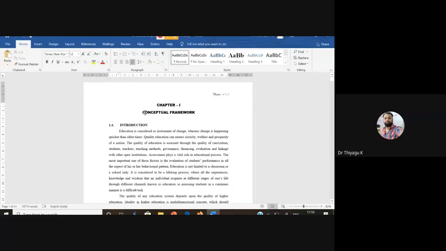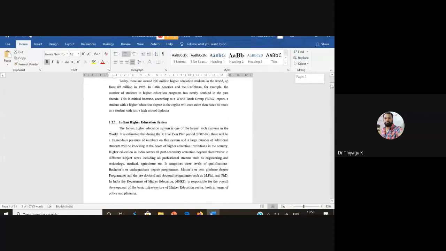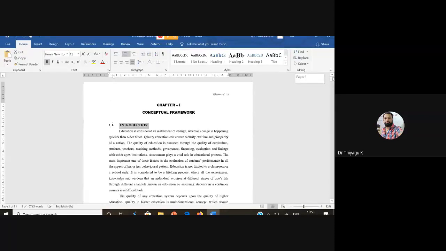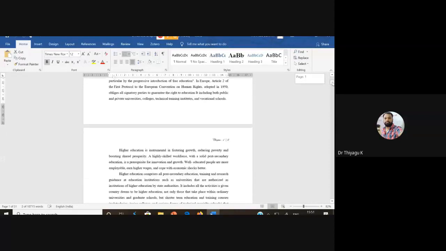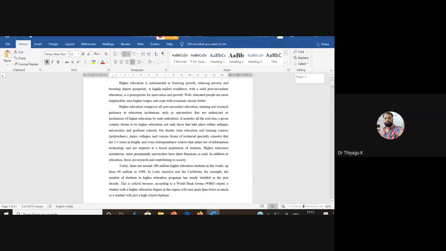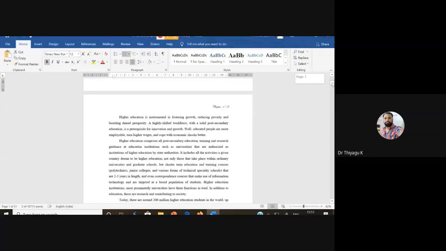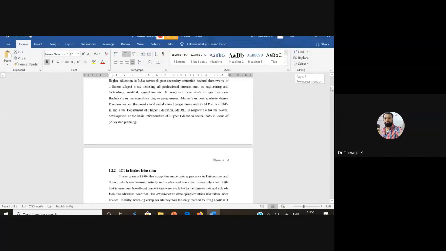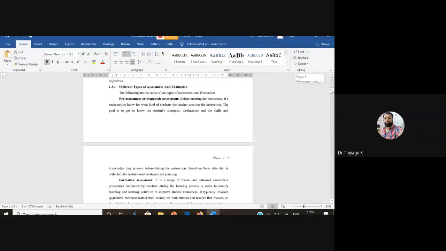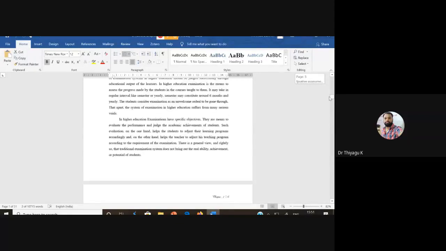See here, chapter 1 consists of the framework. Then she's writing for each title, giving 1.1, 1.2, 1.3. So the topic is adapted as attitude towards online examination. Therefore, see here, introduction related to the online. Then she's talking about higher education, because she selected the sample as PG students. Then after this, she's going to assessment and evaluation, different types of assessment and evaluation, examinations.